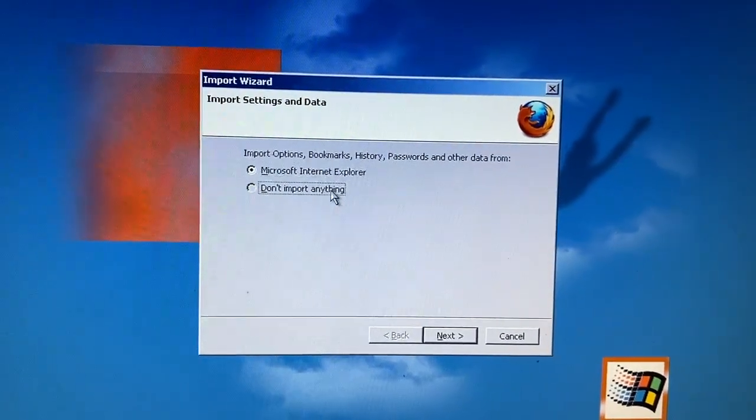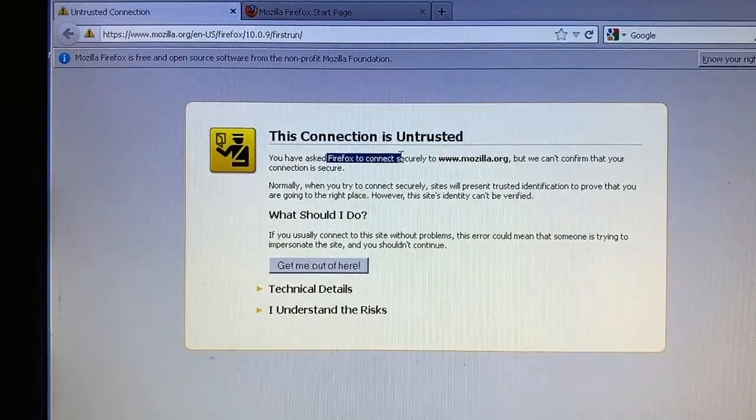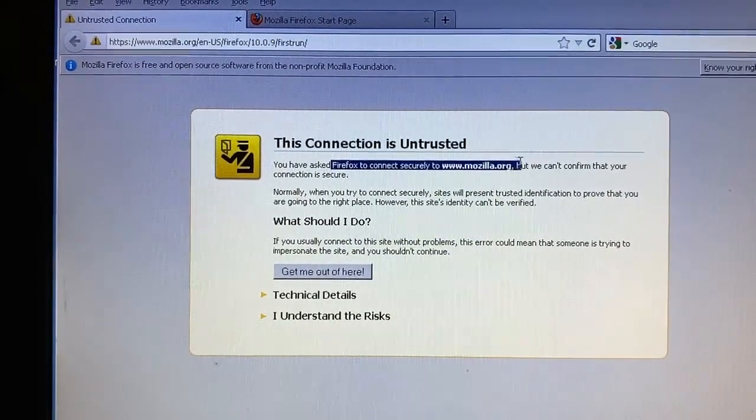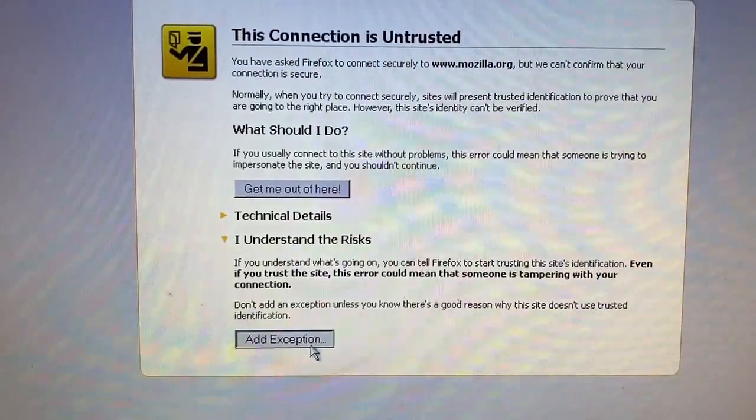Alright, to open Firefox. Import from Internet Explorer? Nah, it's not like there's anything useful there. Oh, this is a great start. The connection is untrusted. You have asked Firefox, no I didn't, to connect securely to Mozilla.org. But we can't confirm that your connection is secure. What if you take the risk?